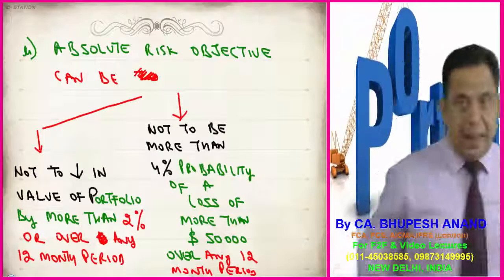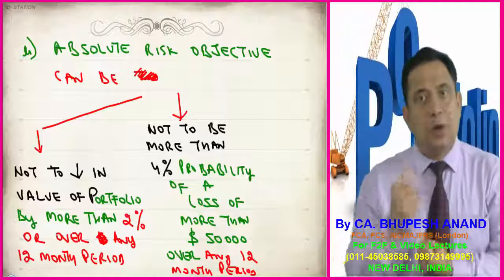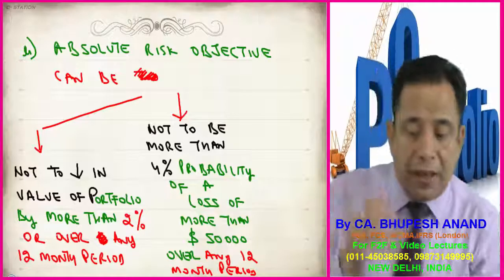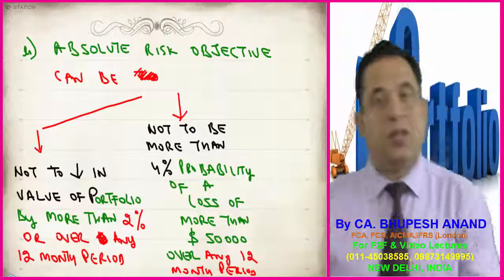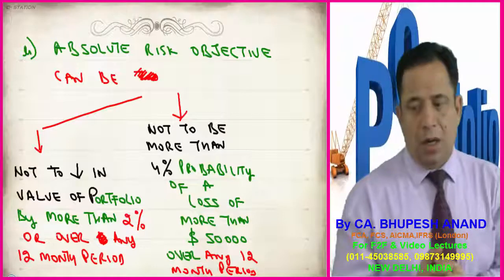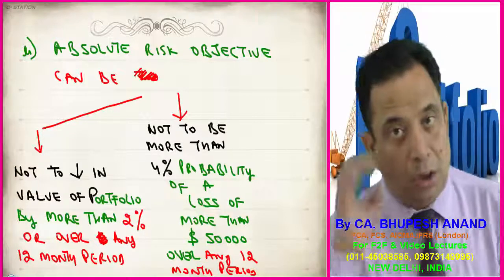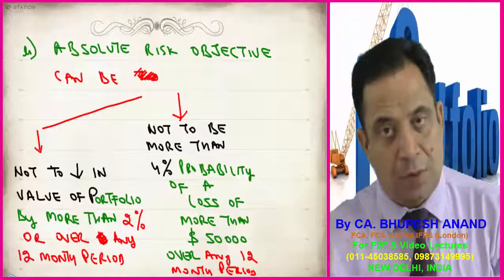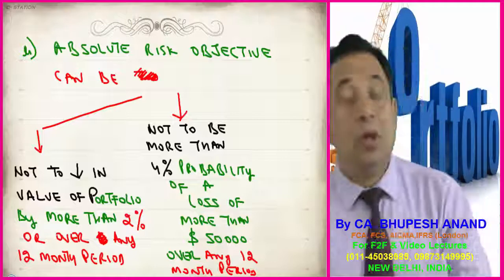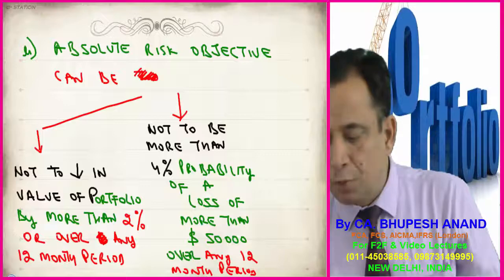Absolute risk objective can be, I have prepared a slide for you, a flow chart for you. Absolute risk. It is not in relative terms, it is in absolute terms, that the value of portfolio is not to decrease by this much percentage. We can have this type of risk objective, or not to be more than a 4% probability of a loss. Not to be more than this much probability of a loss for this much amount of decrease in the value of portfolio. So these can be the absolute objectives.